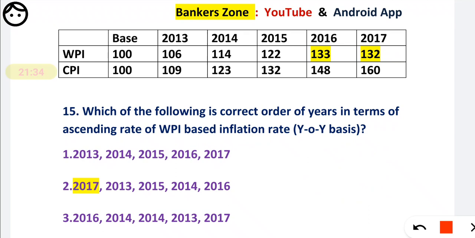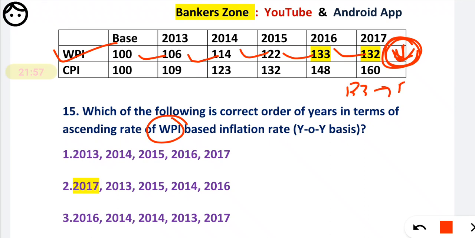See friends, we have to calculate WPI based inflation, okay. So first we have to consider only the first row. See friends, in 2013 it is increased, 14 it is also increased, 15 it is increased, 16 it is increased, but in 2017 it is decreased. That means in 2017 the inflation is decreasing. Why? 133 to 132. So that's why it is decreasing.